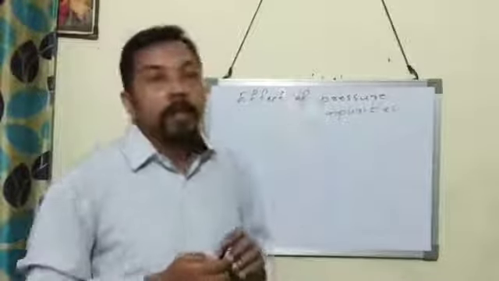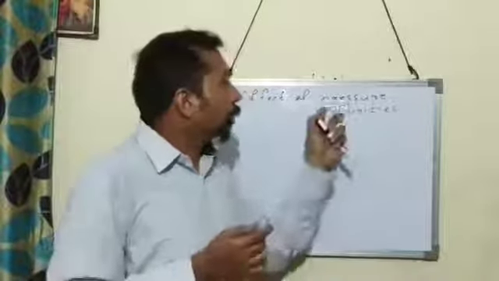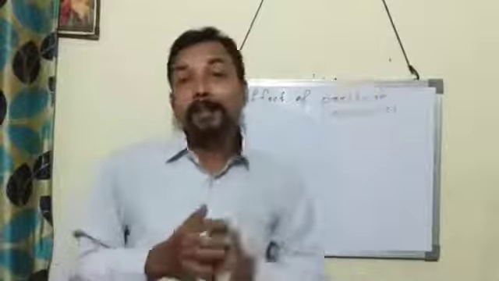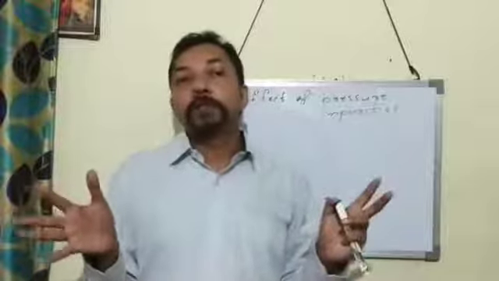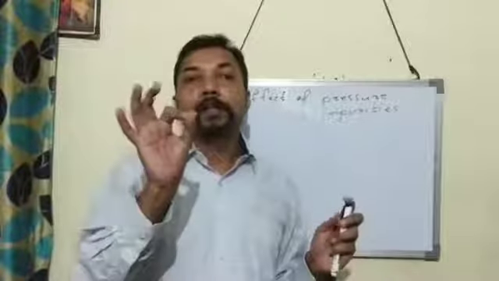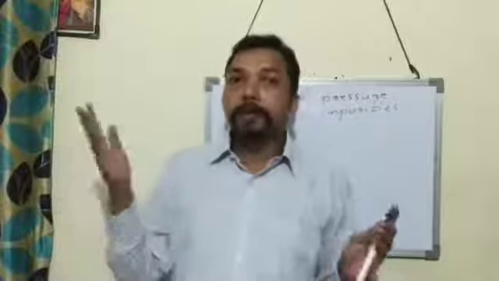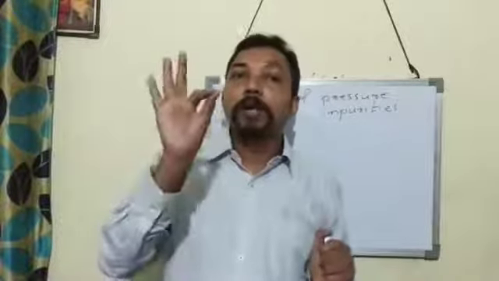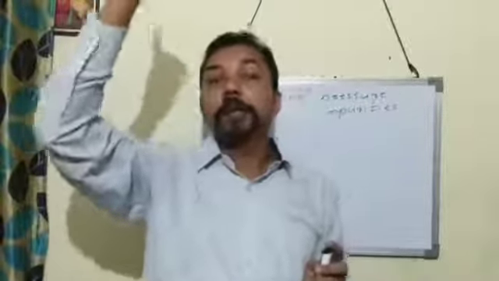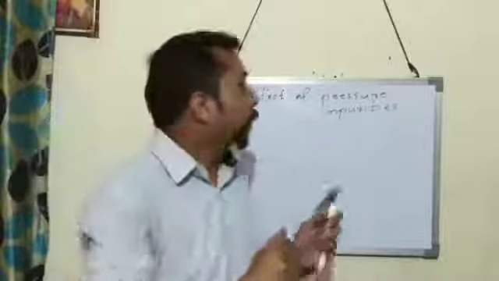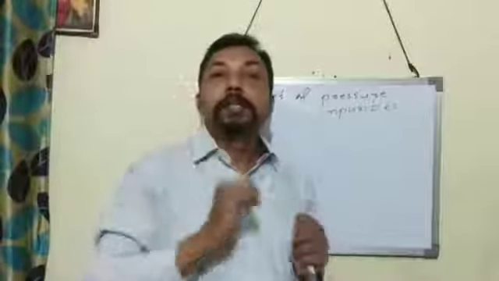If we increase pressure, then the boiling point of a liquid increases. In the case of water, the boiling point is 100 degrees Celsius. But if we increase the pressure, water won't boil at 100 degrees Celsius. Its boiling point comes above 100 degrees Celsius, like 104 degrees Celsius. The boiling point of water increases with the increase of pressure.